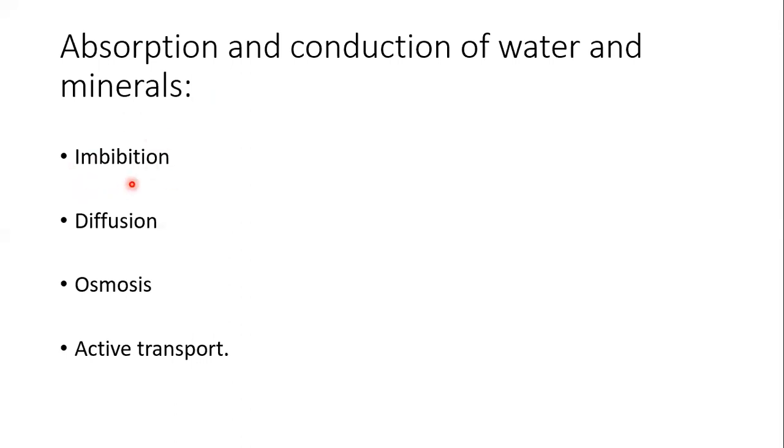Imbibition is surface attraction. When a dead cell attracts water by surface attraction, since cell walls are made up of cellulose, and cellulose is a hydrophilic substance, a substance which attracts water. So all the dead cells of the plant attract water through simple surface attraction.